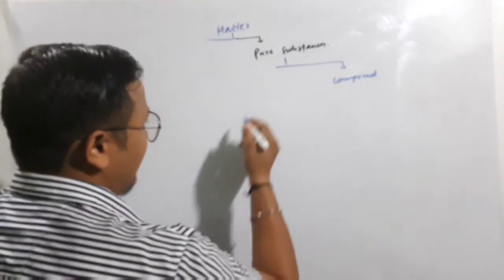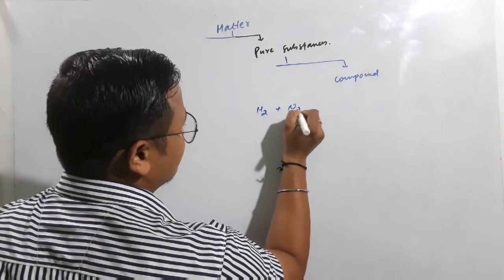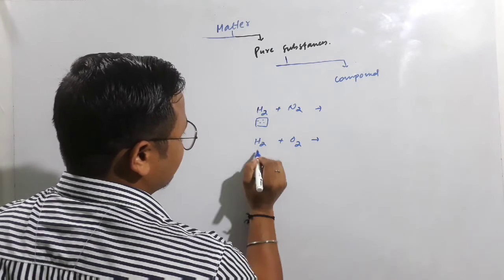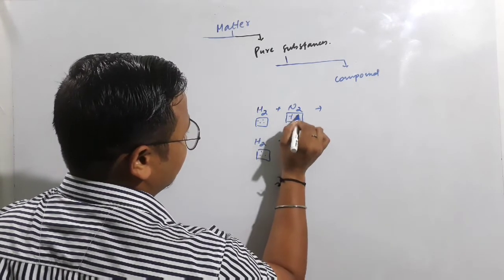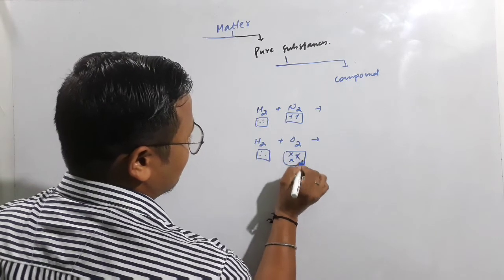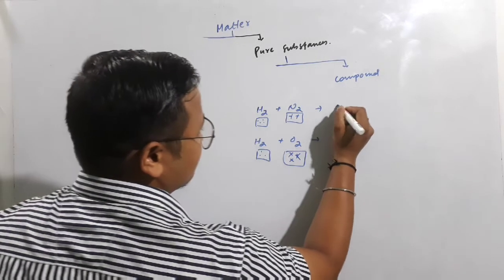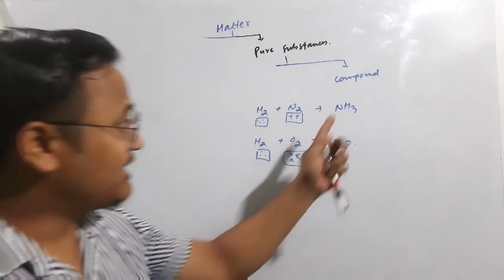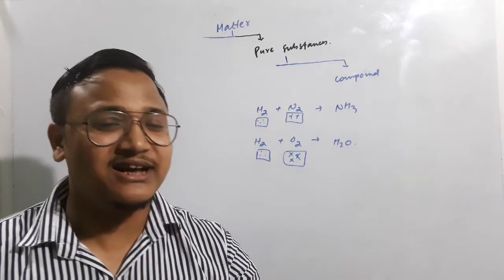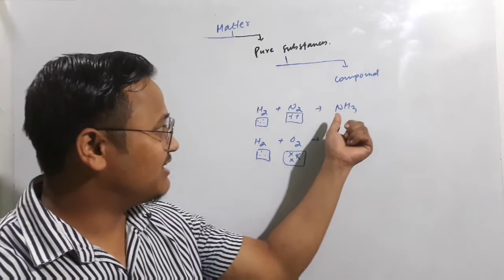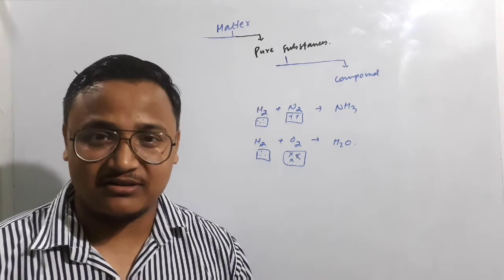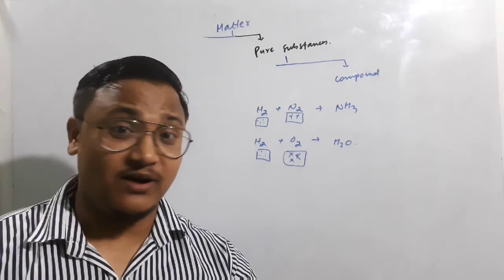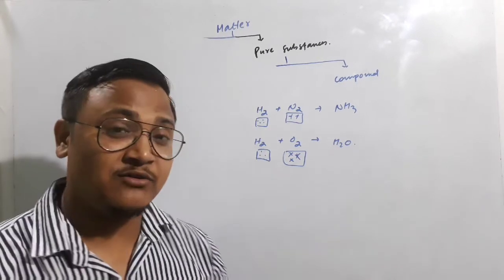Students, consider I have hydrogen and nitrogen here, and hydrogen and oxygen here. Say hydrogen is dot type, this hydrogen also dot type, nitrogen is plus type, or oxygen is cross type. Now when you combine, this will give you ammonia, or this will give you a water molecule. Now tell me, in ammonia, isn't there only the particle of ammonia? Can you find the particles of hydrogen and nitrogen? Or in the water molecule, isn't there only the particle of water? Can you find the hydrogen dot type of particle and the cross type of particle?